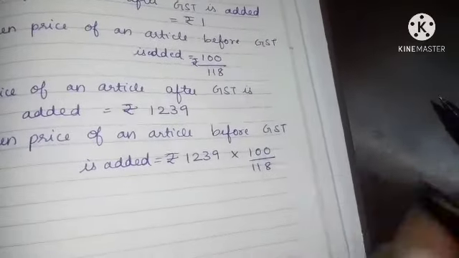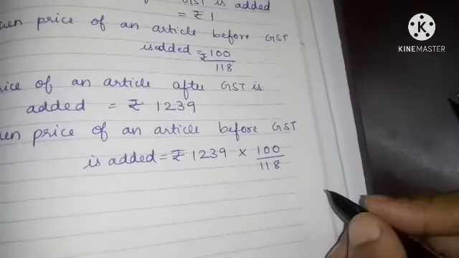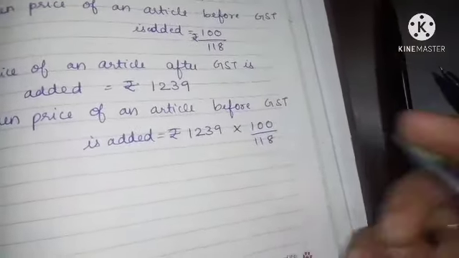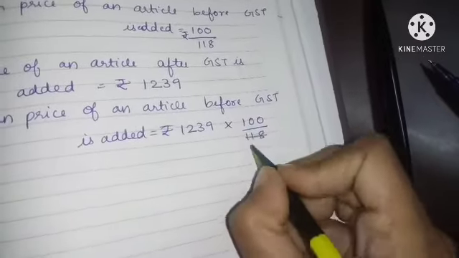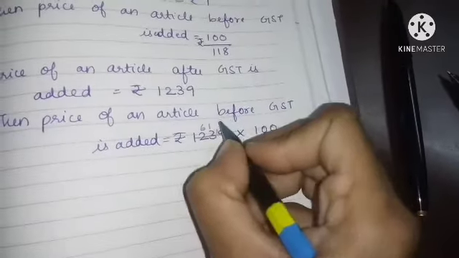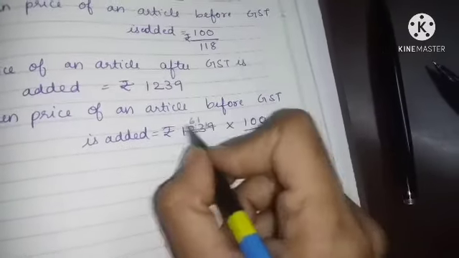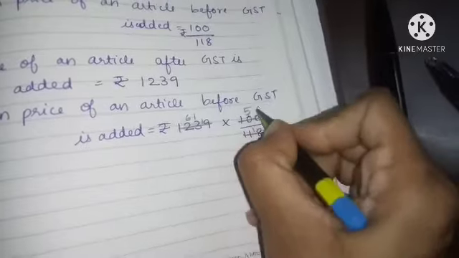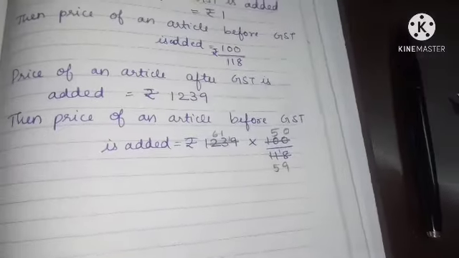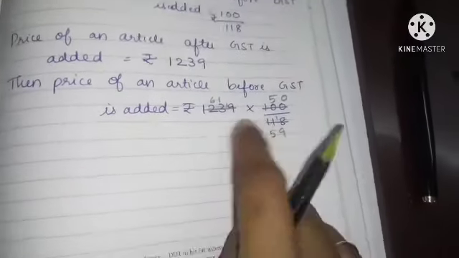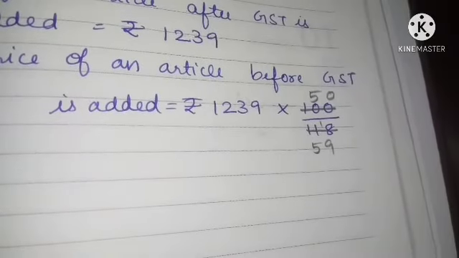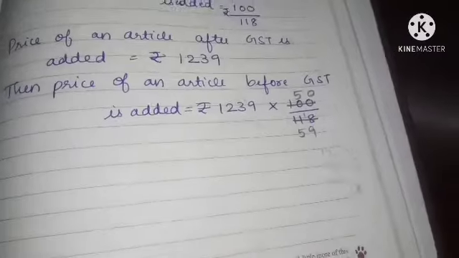Now we should find some possibility to cancel. Wait, we'll try some cancellations with the 2 table. 2 5s are 10, so this is not possible, sorry. Is any other thing possible here? Any cancellation of 1239 with 59? Other than this, we cannot cancel anything.